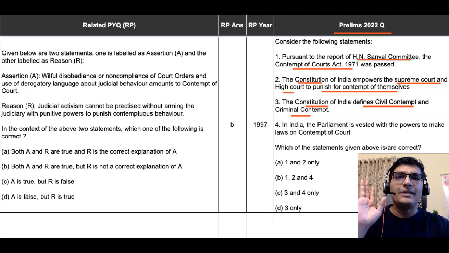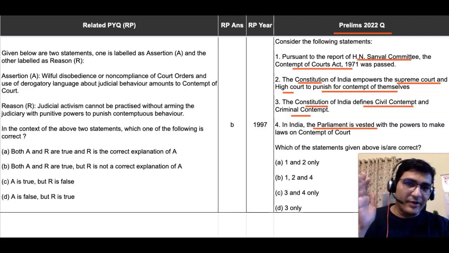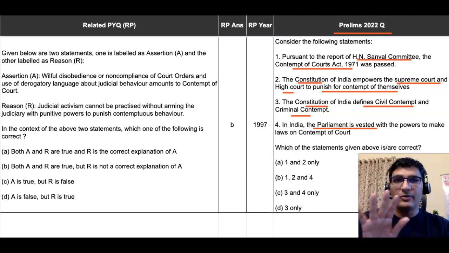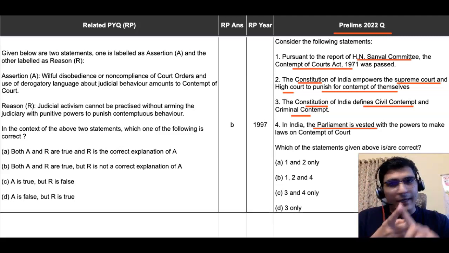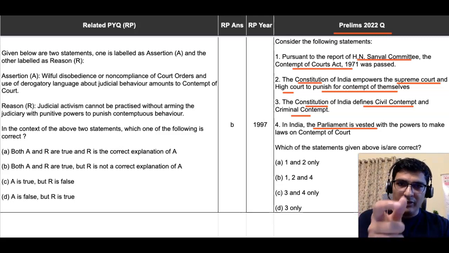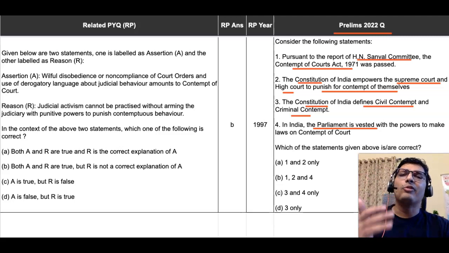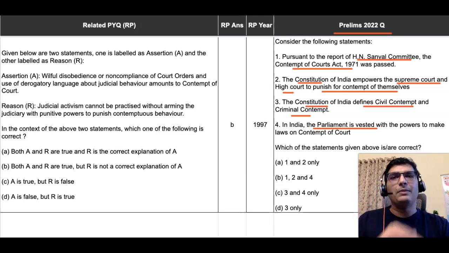The fourth statement says, in India, the parliament is vested with powers to make laws on contempt of court. Now, if you look at the first statement, it is saying Contempt of Court Act, right? Contempt of Courts Act. Acts are passed only by parliament, and therefore, if the first statement has got this law which is correct, we know that it is correct, it has to be the case that the fourth statement also is correct, right? So the fourth statement compulsorily has to be correct. If the fourth statement is correct, look at the options. Only two options have got statement 4, Bravo and Charlie. So we can eliminate Alpha and Delta, right?